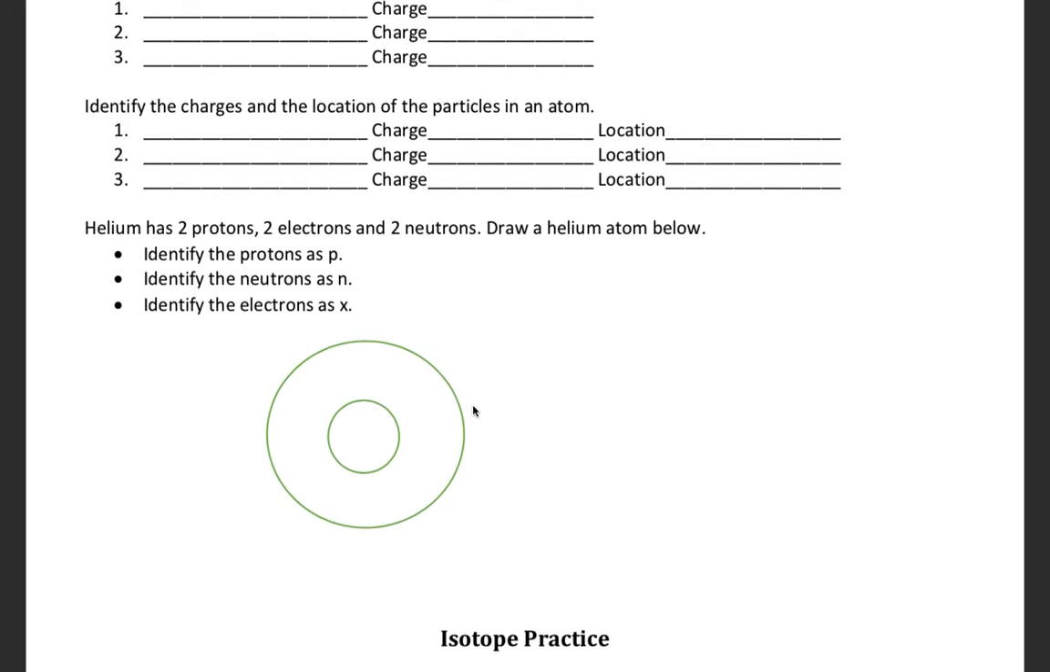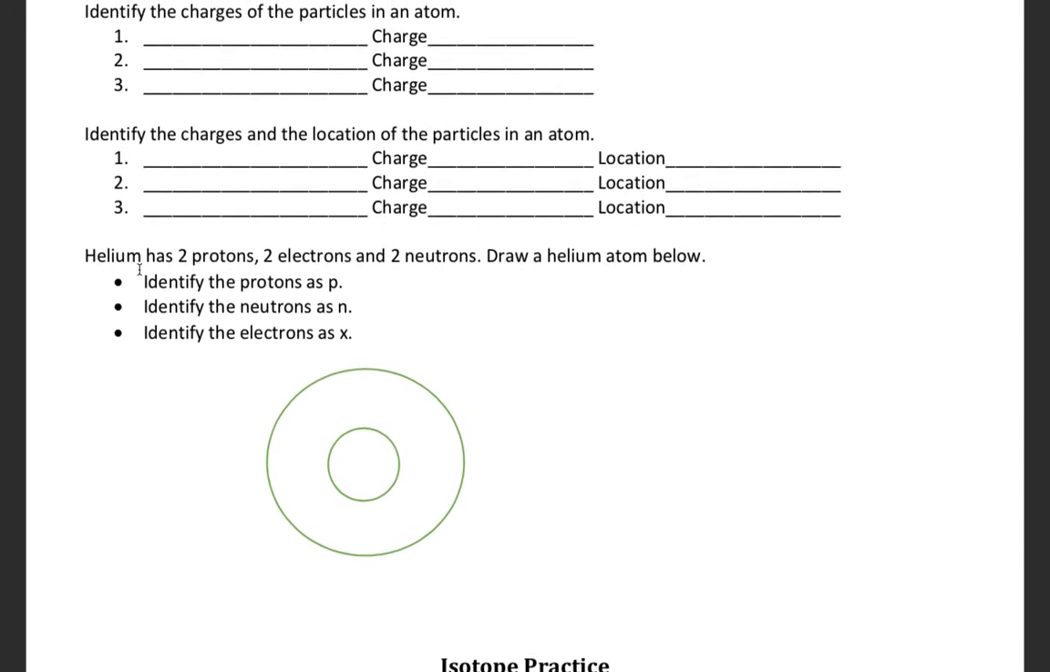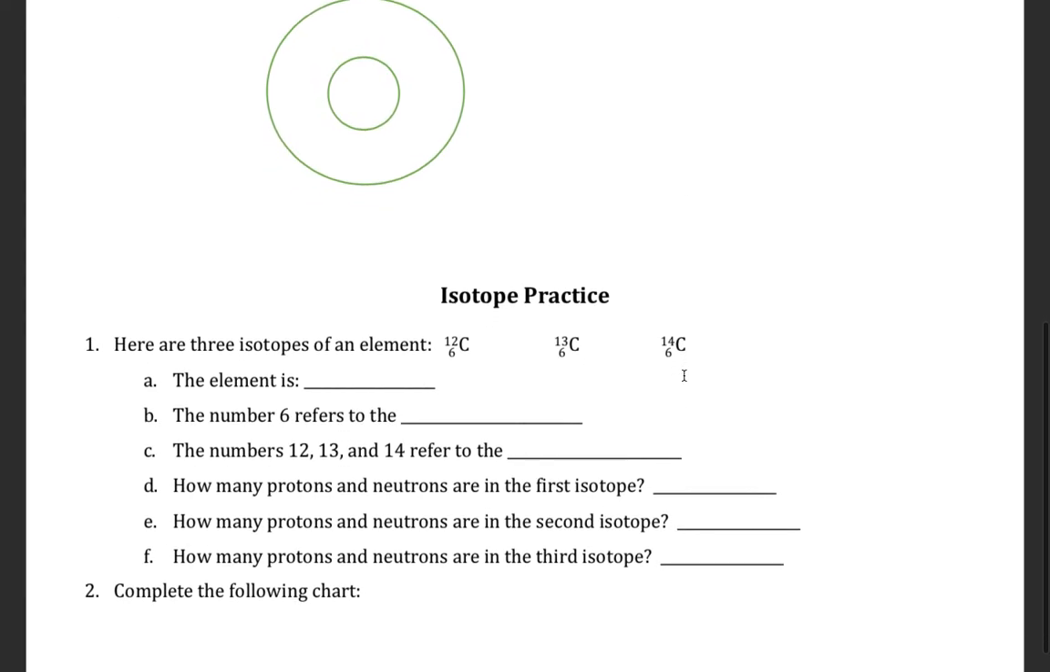Here's a neat little thing I threw at you, though. Helium has 2 protons, 2 electrons, and 2 neutrons. I want you to draw it. So where would the protons and neutrons be? There are 2 protons and 2 neutrons. Put P for proton and N for neutron and put those in the right spots. And then put an X for your 2 electrons. And just to let you know, this was the electron cloud out here, so I'd like you to put them in the right spot.